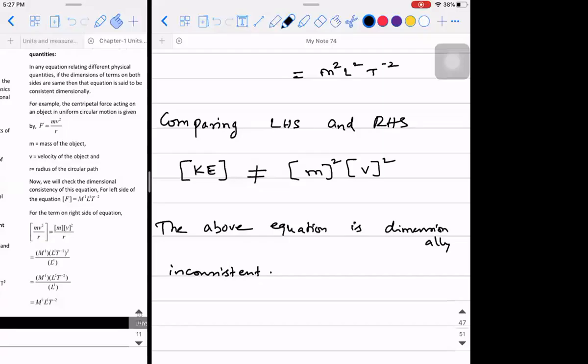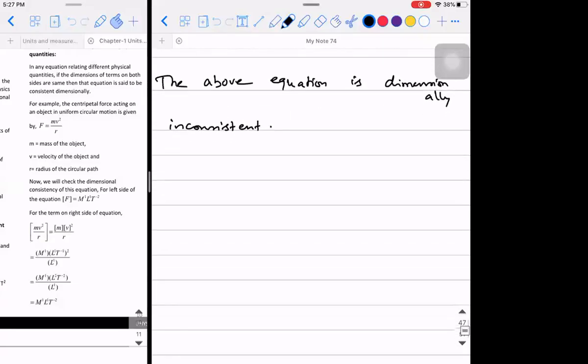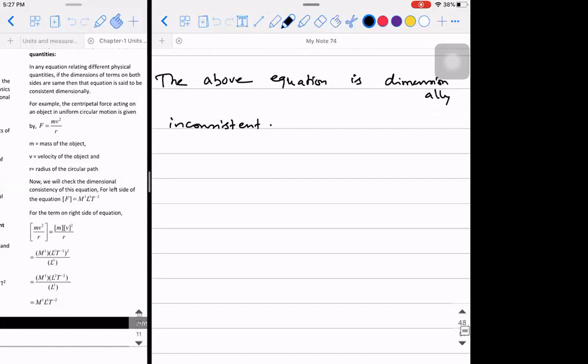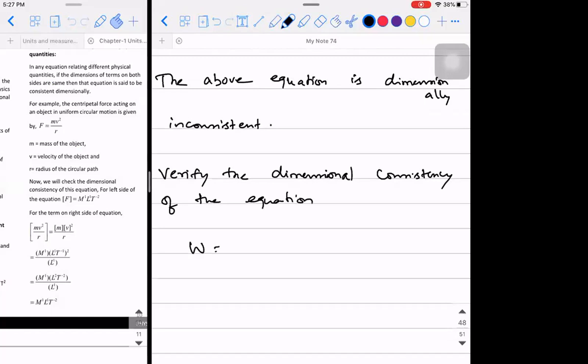If you're clear with this, I'll give you a problem. You can try doing it. Verify the dimensional consistency of the equation work done is equal to mgh.